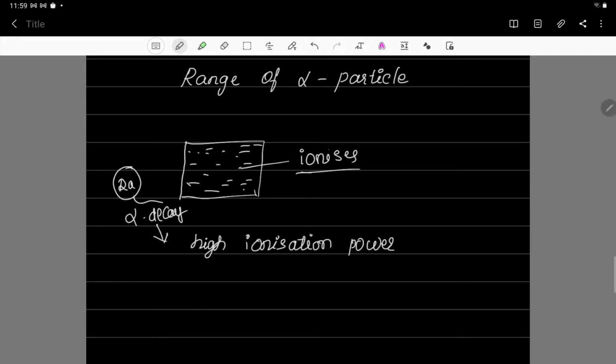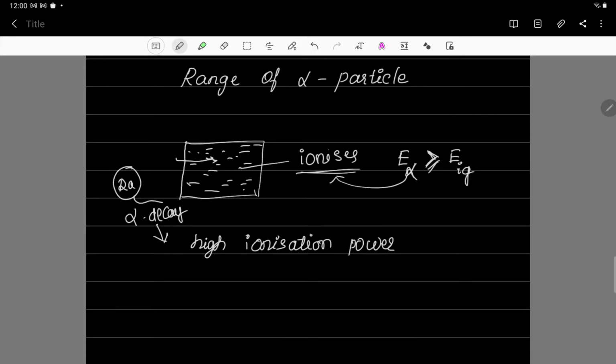When the ionization takes place, the energy of the alpha particle should be greater than or equal to the ionization energy of the gas. When this condition is satisfied, only then is the gas going to ionize, otherwise no. Once again I will repeat, the energy of the alpha particle should be greater than or equal to the ionization energy of the gas. If this condition is satisfied, only then will this gas become an ion. So if the condition E alpha is greater than or equal to EIG is satisfied, then what happens?